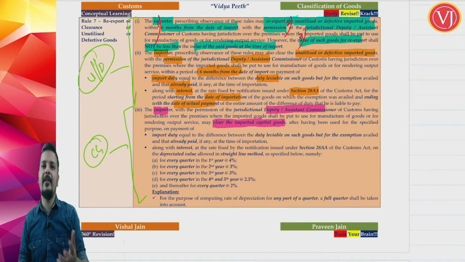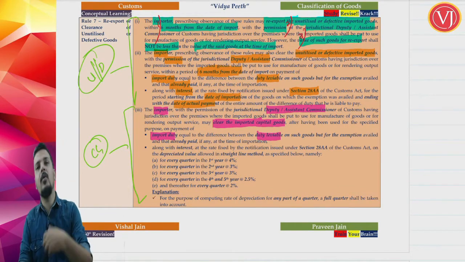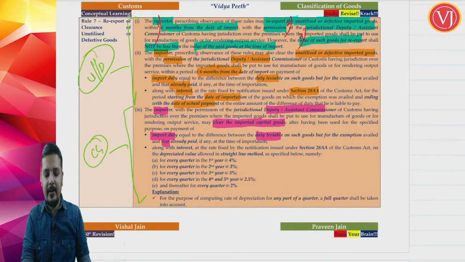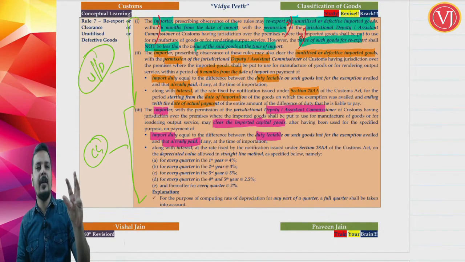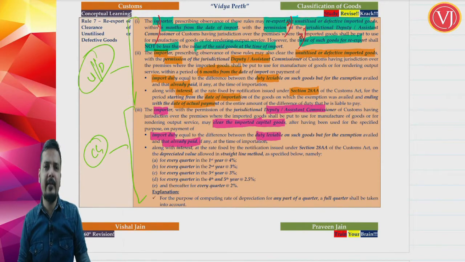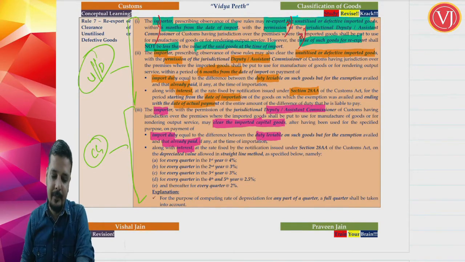But when he is clearing the imported capital goods, again he will pay the differential import duty. He will pay the import duty. When you are talking about the import duty, friends, we are talking about without exemption notification, what would have been the duty, minus what is already paid because of exemption notification. Differential duty always means without exemption notification, what would have been the duty, minus after exemption notification, what is the duty that he has already paid. Differential duty along with interest. But wait, there's a special point here.